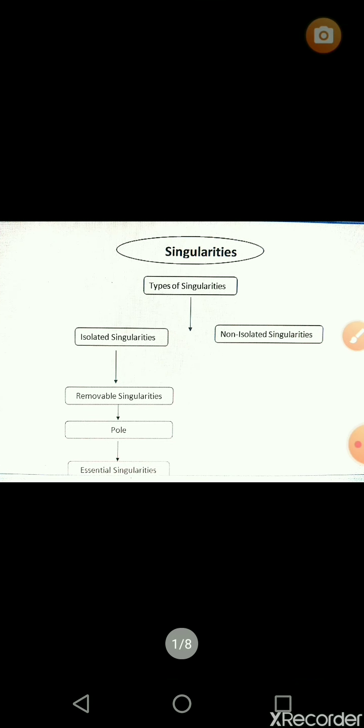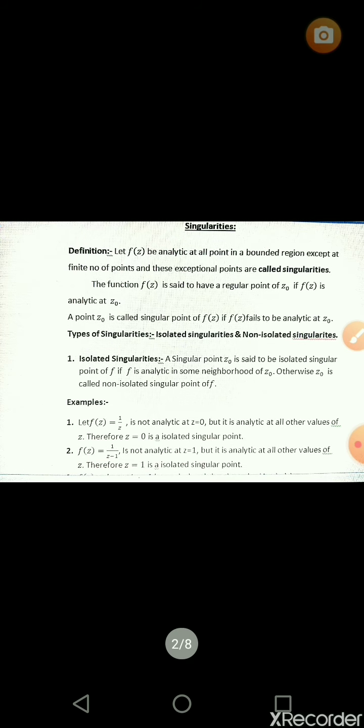That is two types: isolated singularity and non-isolated singularity. An isolated singularity means a singular point z0 is said to be an isolated singular point of f if f is analytic in some neighborhood of z0. Otherwise z0 is called a non-isolated singular point of f.